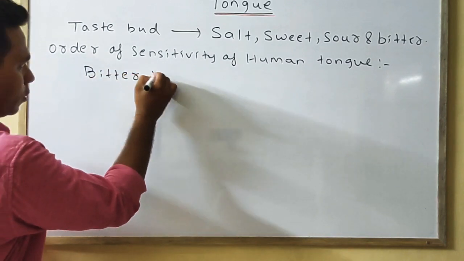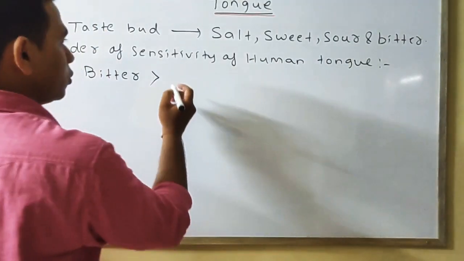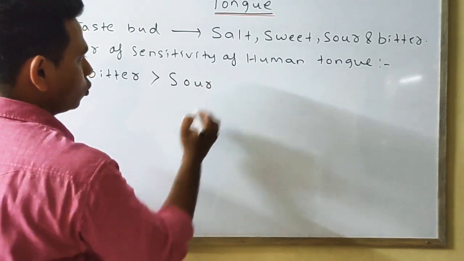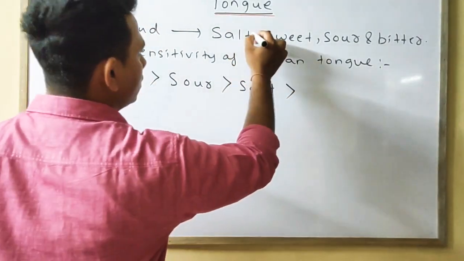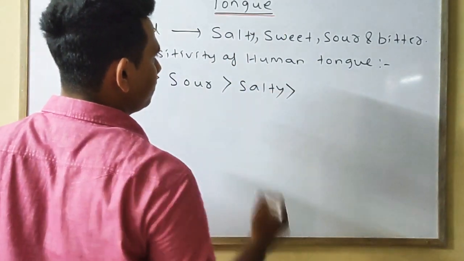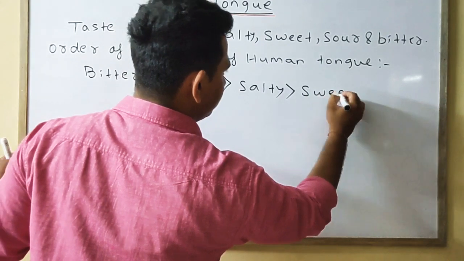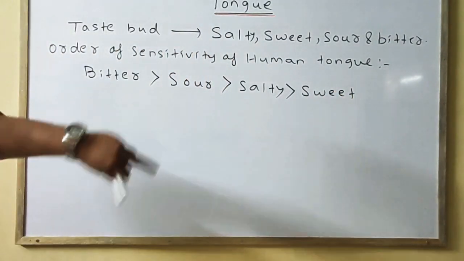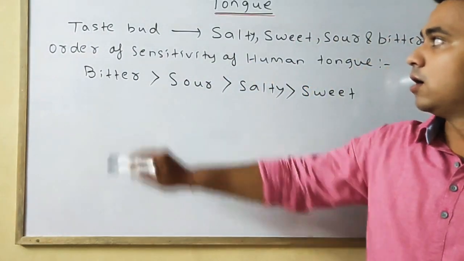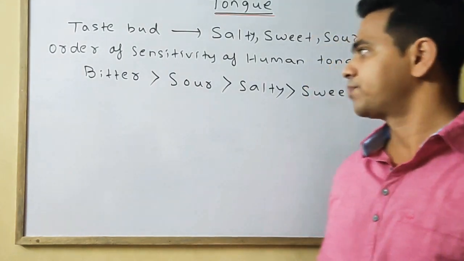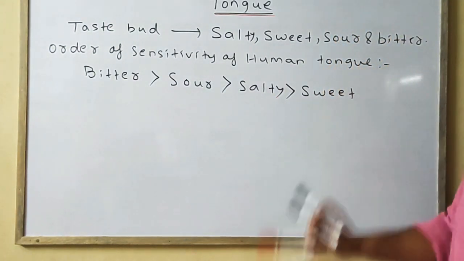So bitter is the taste which our tongue can recognize fastest. Second is the sour. Then will come the salty. Then will come the sweet. So these are the four tastes that our tongue can recognize, and this is the order of sensitivity of the human tongue. First one is the bitter, second one is the sour, third one is the salty, and fourth one is the sweet.